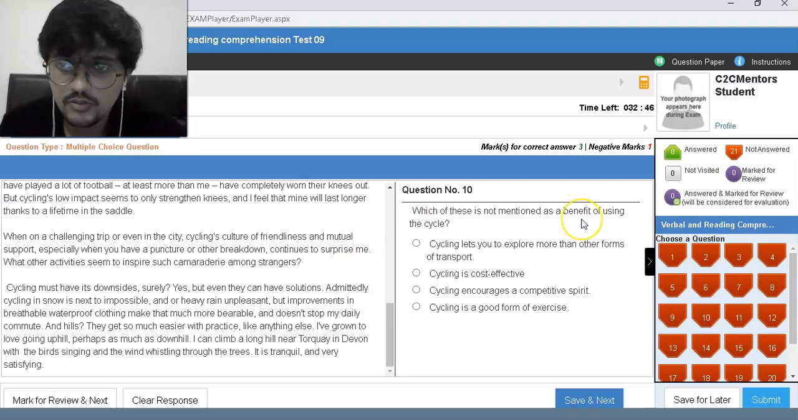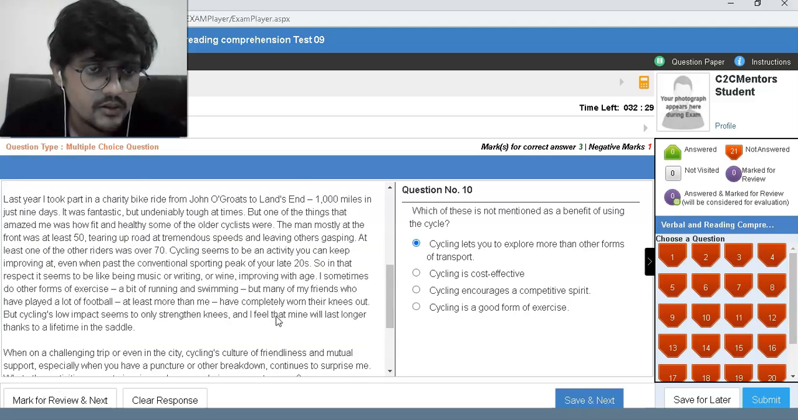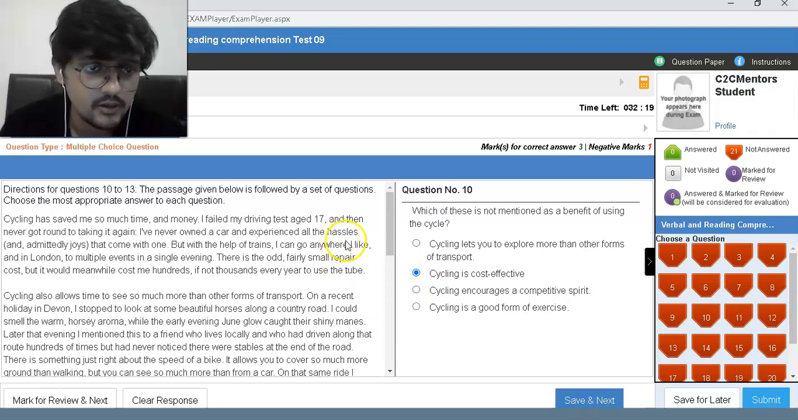Which is not mentioned as a benefit of using the cycle? Lets you explore more than other forms of transport. That's not true, it is mentioned. Cost effective, yes, that is already covered. Encourages a competitive spirit, I don't think so. Is a good form of exercise, that's covered.